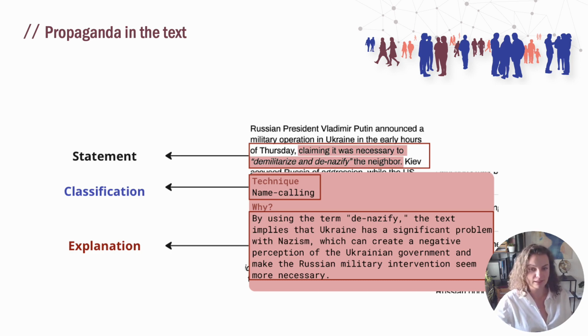So here, for example, claiming it was necessary to demilitarize and denazify the neighbor, the technique is identified as name calling, and the explanation is: by using the term denazify, the text implies that Ukraine has a significant problem with Nazism, which can create a negative perception of the Ukrainian government and make the Russian military intervention seem more necessary.